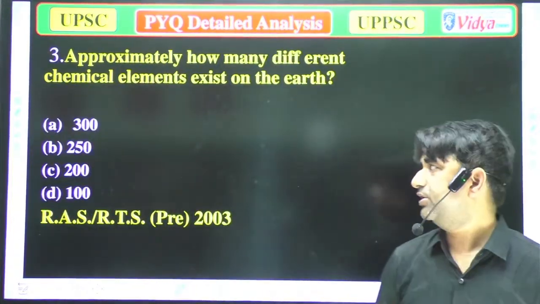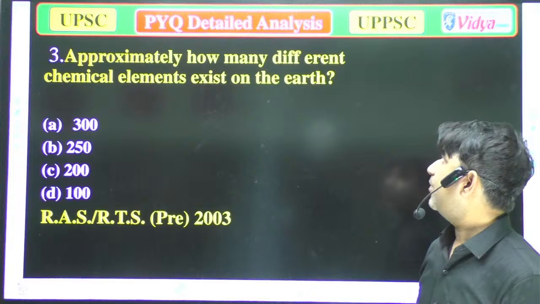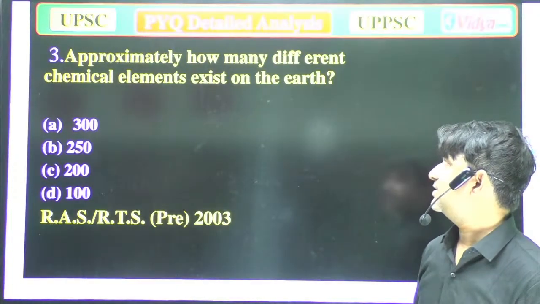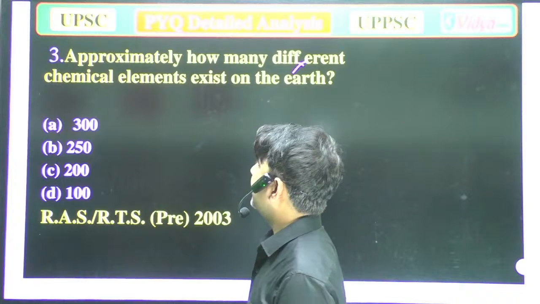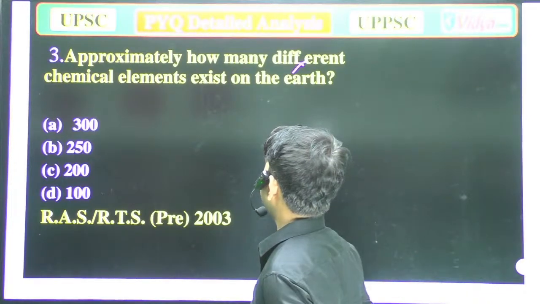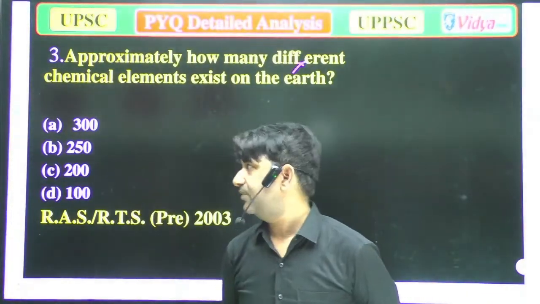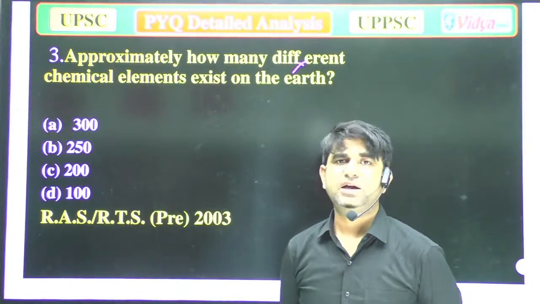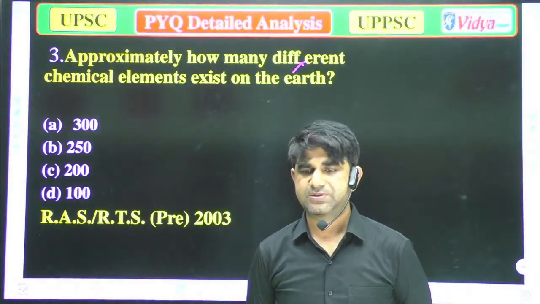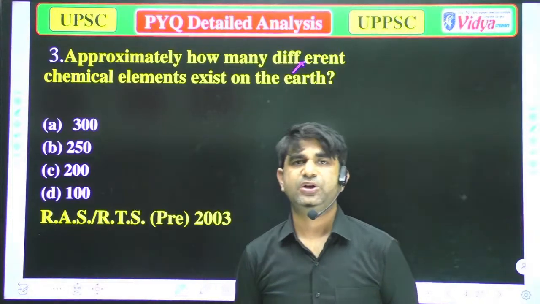Our next question is, approximately how many different chemical elements exist on the earth? Options are A 300, B 250, C 200, and D 100. Tell me fast. Everyone who is left, try to attend these questions.